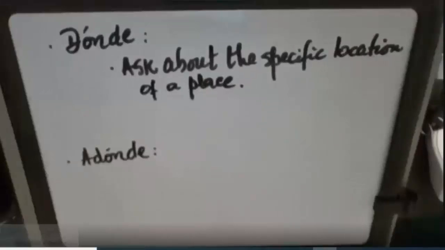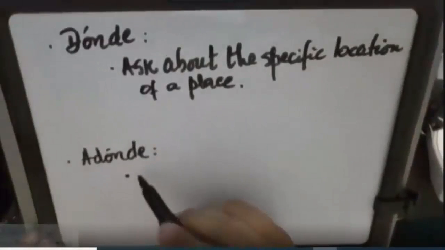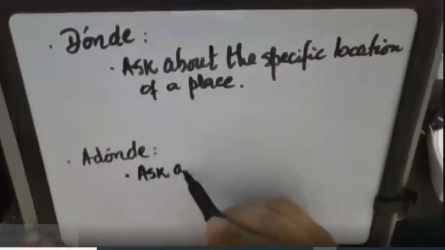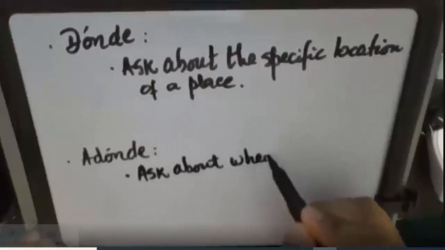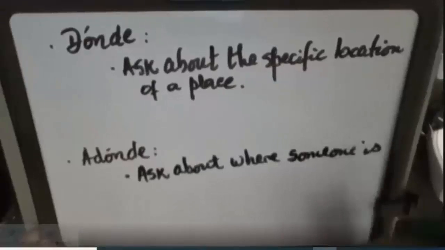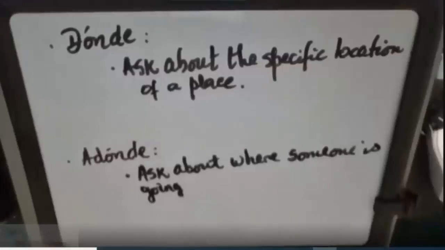Or the specific location where you are at a given moment. However, if what you need to know is where someone is going, we're gonna use adonde. And this is to ask about where someone is going at a given moment.